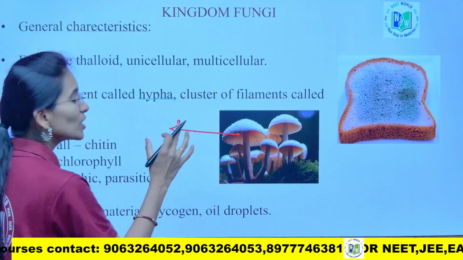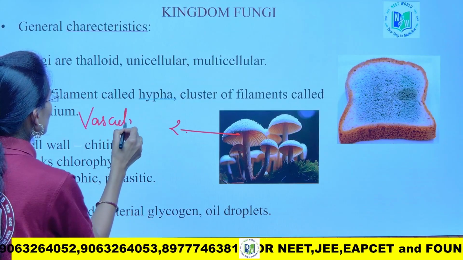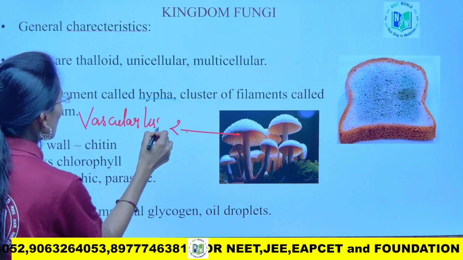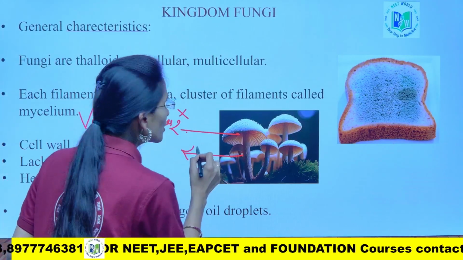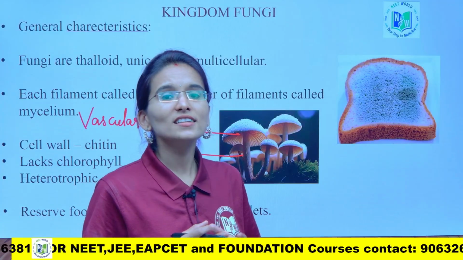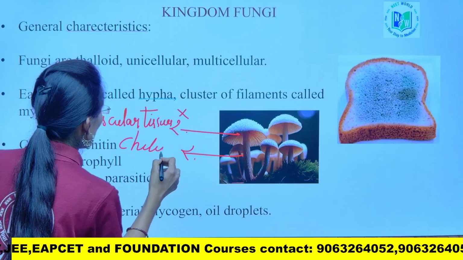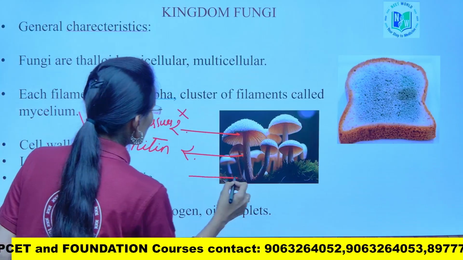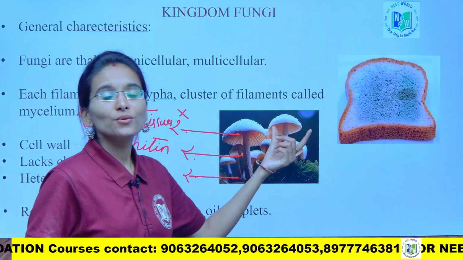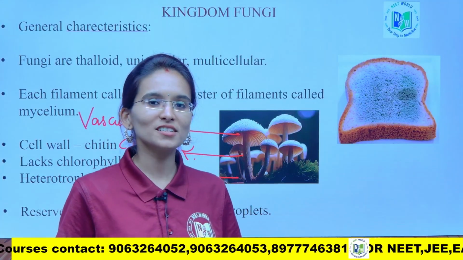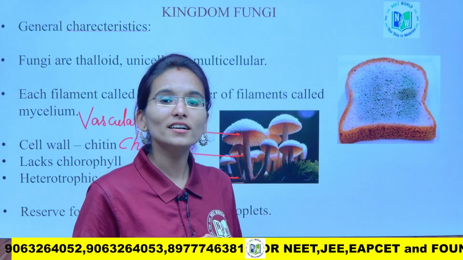So, these are going to lack the vascular tissues. Vascular tissues are absent. And next, these are going to contain the cell wall. The fungal cell wall is made up of chitin. And the next major reason: these are going to show the heterotrophic mode of nutrition, my dear students, because these particular mushrooms are not going to contain the chlorophyll.